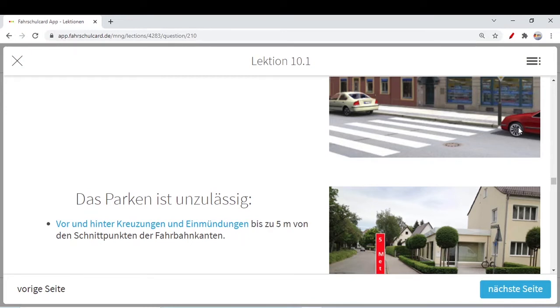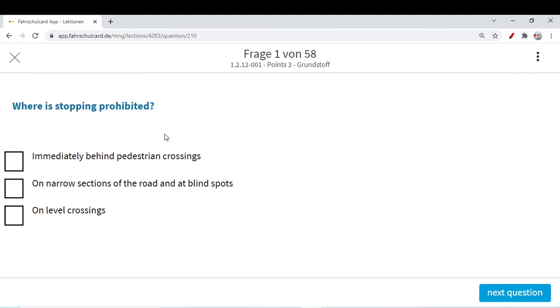This red car is wrongly stopped or wrongly parked. If you have to stop because of the pedestrians, that is fine, but if you are stopping intentionally, then you are not allowed till 5 meters. So immediately behind pedestrian crossing, no, there stopping is not prohibited.